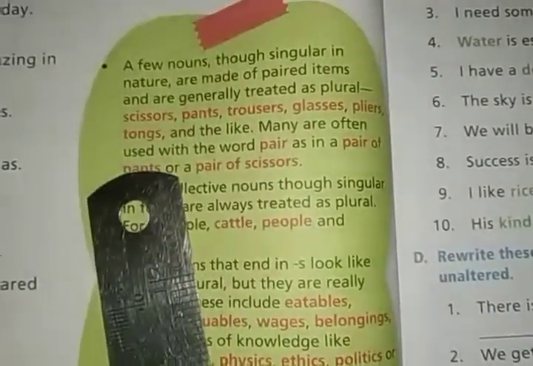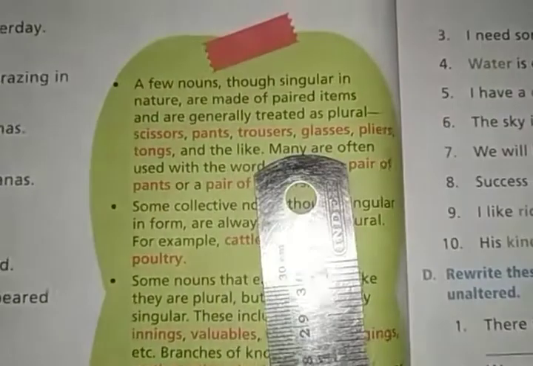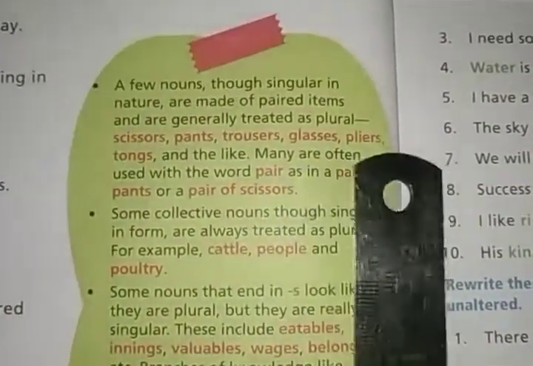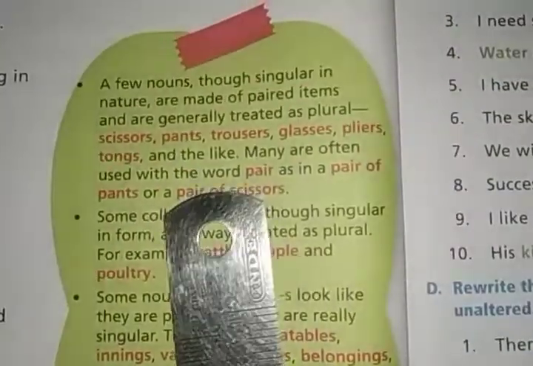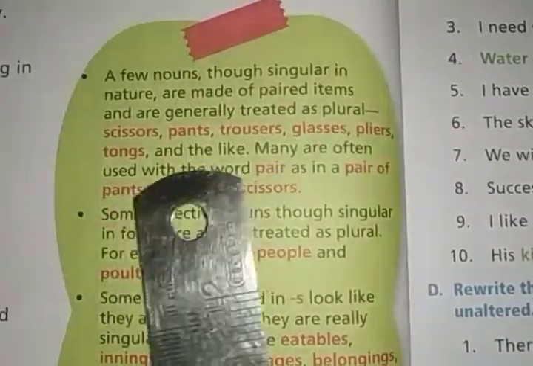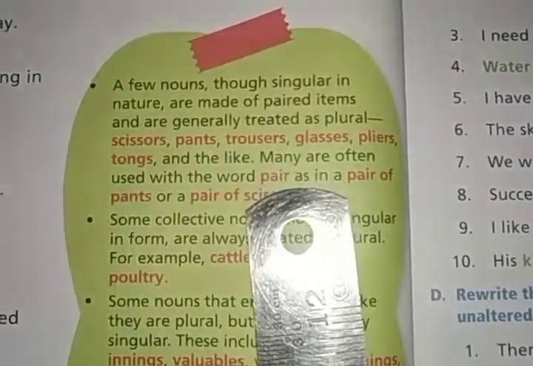जैसे कि scissors, pants, trousers, glasses, pliers, tongs and the like. सो इस तरह के वर्ड्स जो एक जोड़े में आते हैं, जो एक एक नहीं होते, that is why they are called plural forms. Okay, they are written in the plural. They are used in the plural forms.